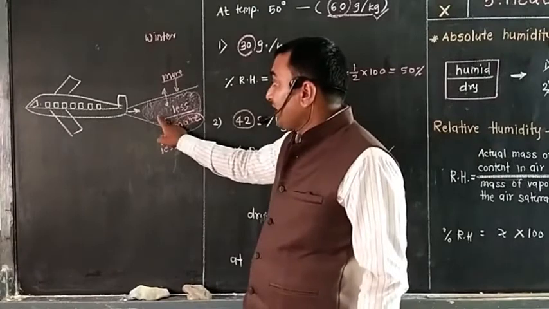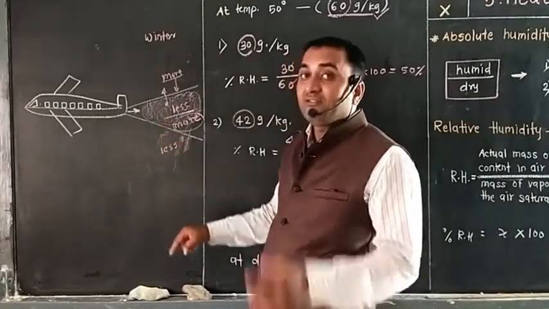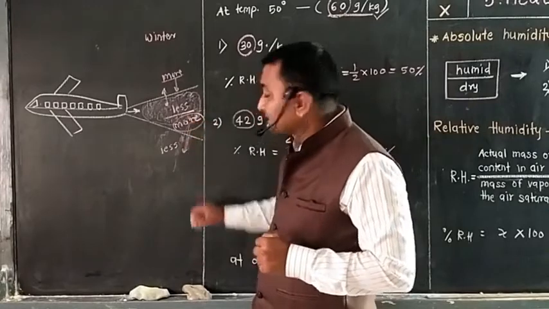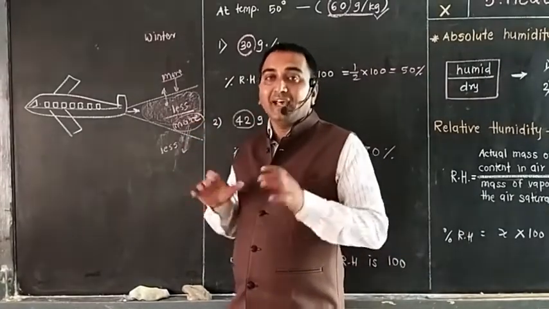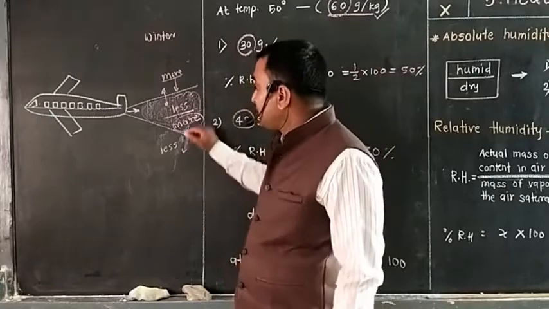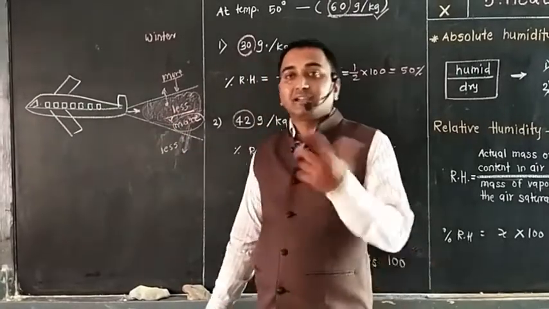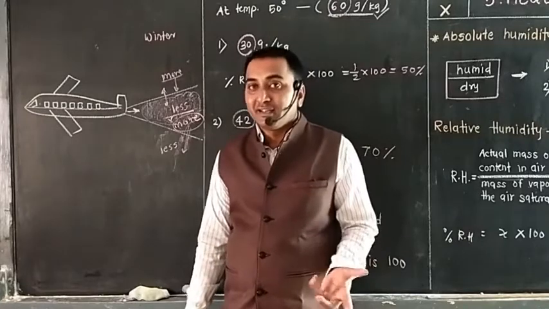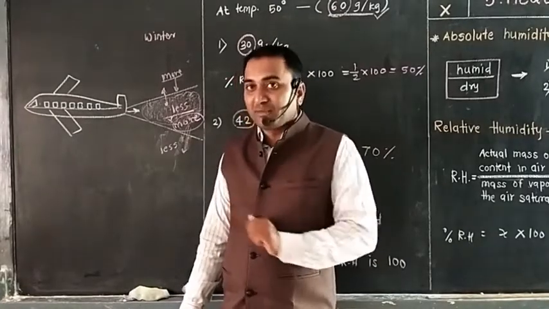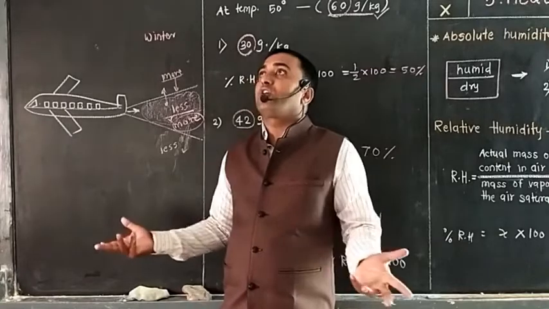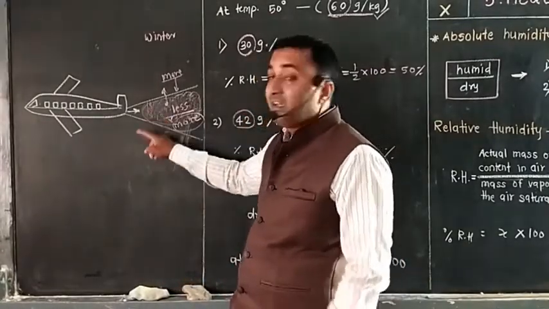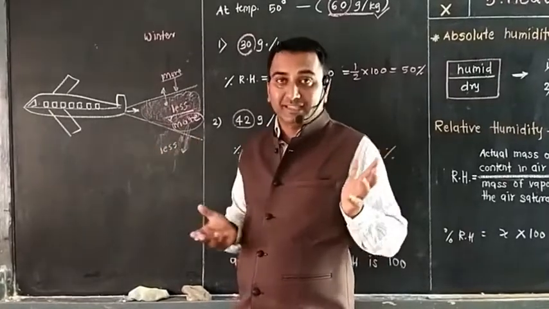So whatever extra water vapors are there, which is responsible for condensation, it will transfer to this less belt. And as it transfers to less belts, there is no condensation. So as condensation is not there, definitely cloud formation is not there. And as clouds are not forming there, definitely you cannot observe the trail. But sometimes you can observe the trail and it will vanish within a second.